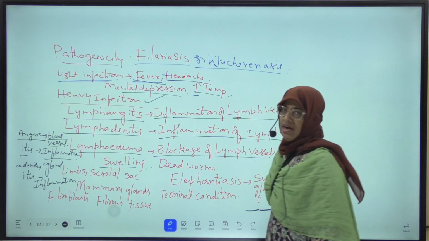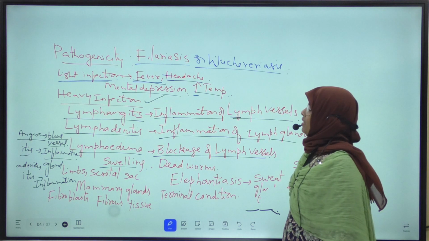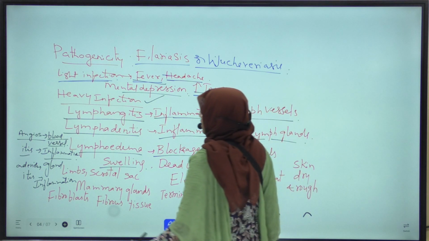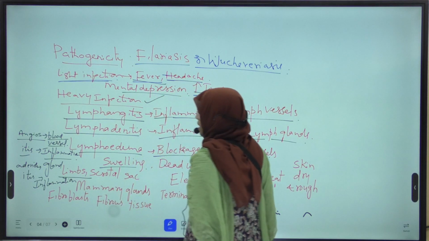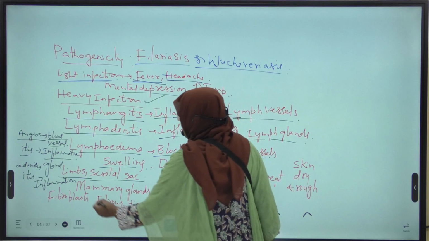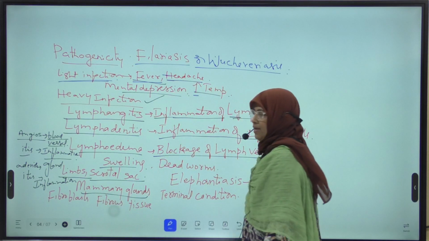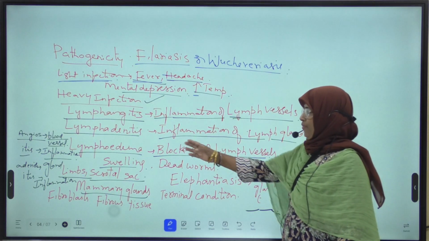Ugly growth takes place in some parts of the patient. Especially this lymphoedema takes place in the limbs, scrotal sac in the case of male human beings, and mammary glands in the female human beings. Ugly growth of the body parts takes place due to lymphoedema.